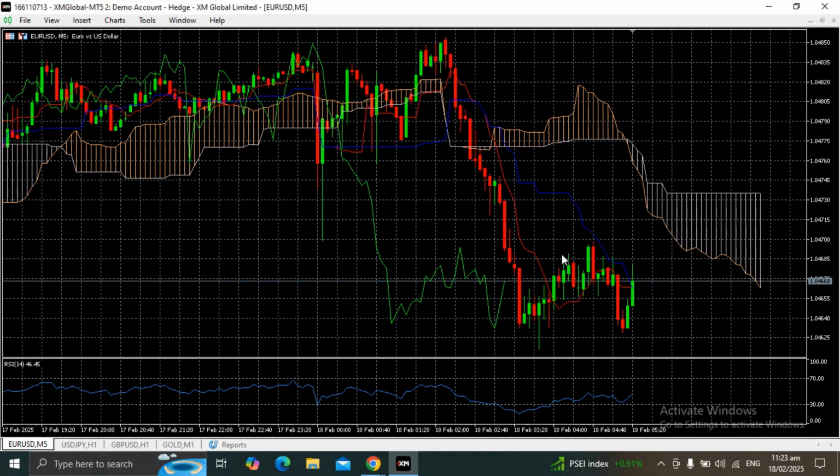Today we will be talking about the euro versus the dollar pair. As you can see, there's a bounce from this level, in which the previous day, last February 18, it also bounced from this area. So this part here, we will consider as our support. Now this part here, I'll put a line.